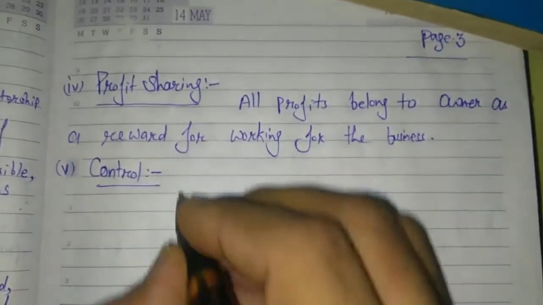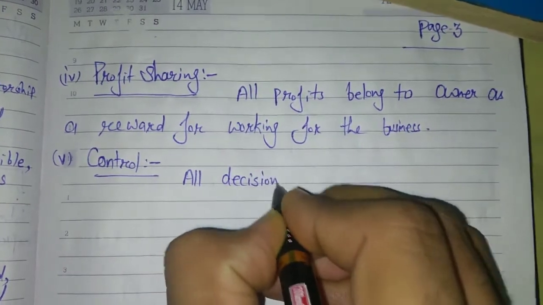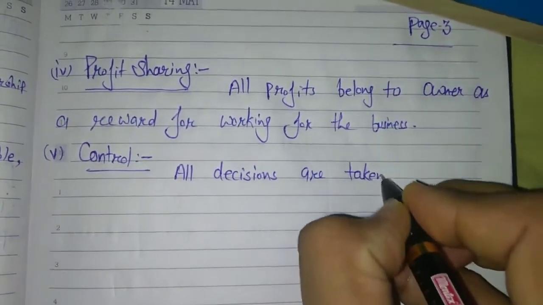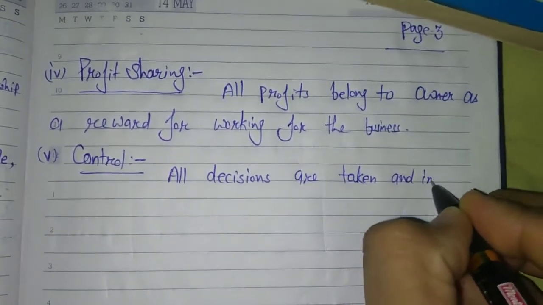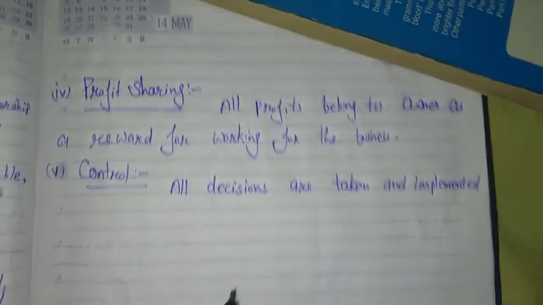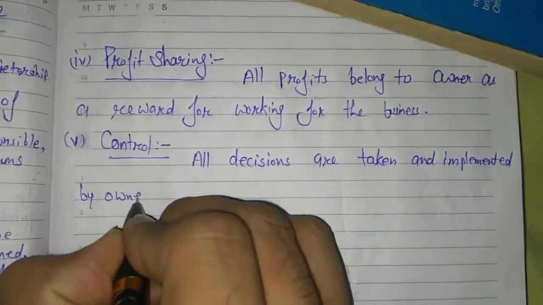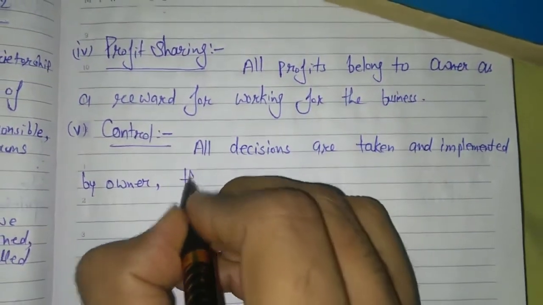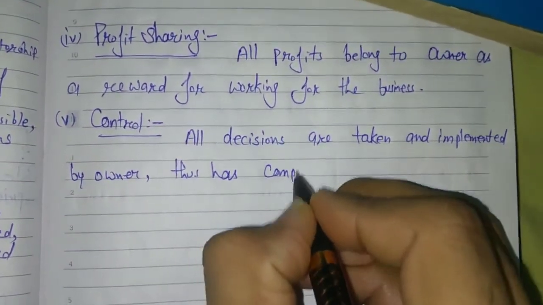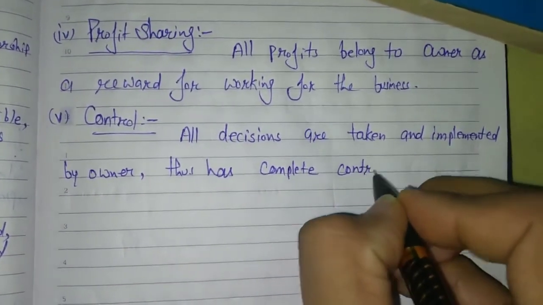So you can write it here. All decisions are taken and implemented by owner, thus has complete control of business.